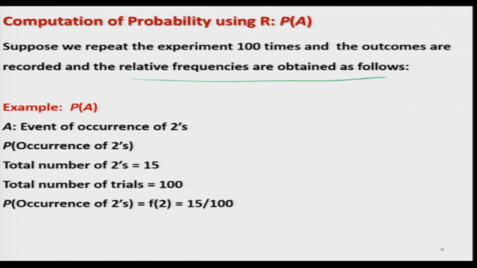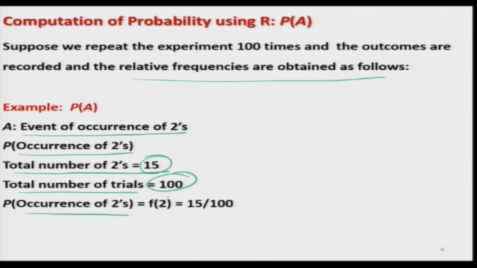For example, if you repeat the experiment 100 times, there will be some number of 1, 2, 3, 4, 5 and 6. So, suppose A is the event of occurrence of 2's, meaning 2 points on the upper surface of the dice. Then from here we can compute the probability of occurrence of 2's. How? We simply have to compute the total number of 2's. Suppose it is coming out to be 15 and the total number of trials is 100 because we have repeated it 100 times. So, the probability of occurrence of 2's will simply be your relative frequency of 2, which will be equal to 15 by 100.